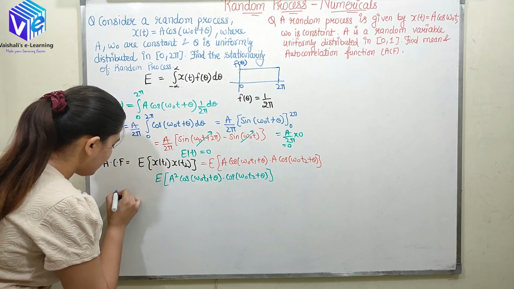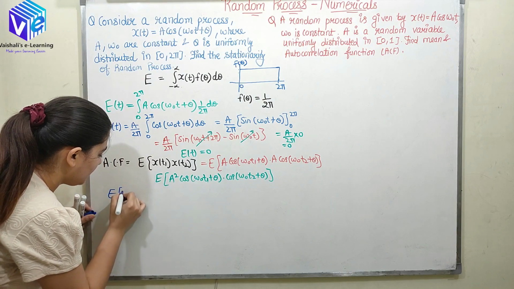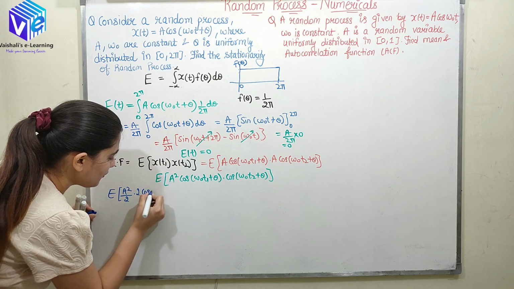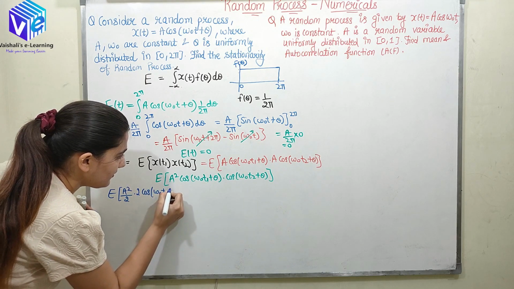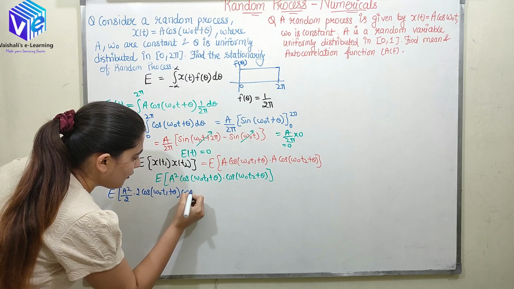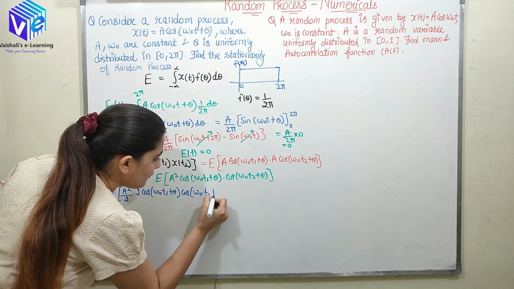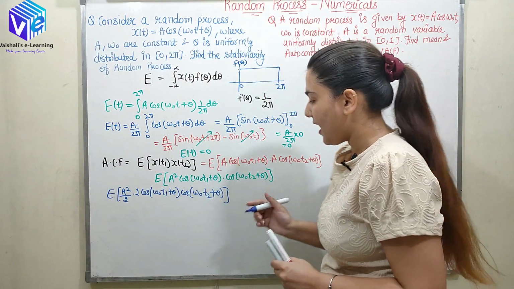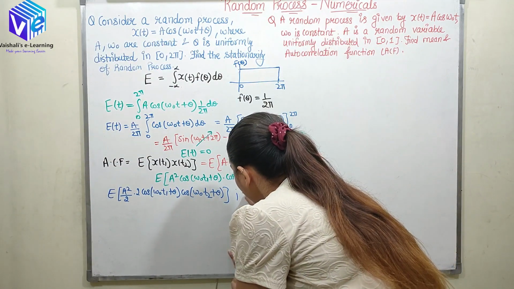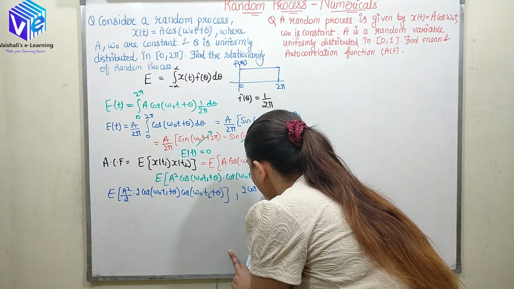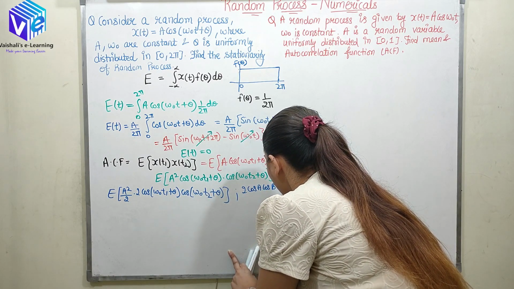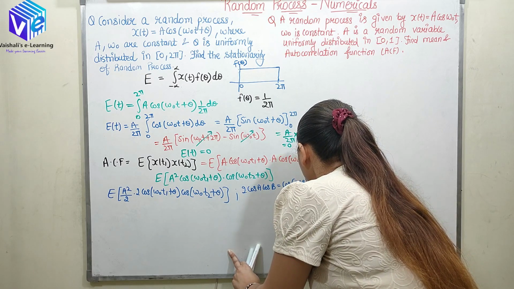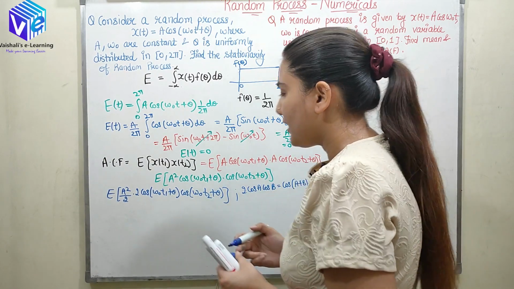So here I'll be having E of a square upon 2 into 2 cos of omega naught t1 plus theta cos of omega naught t2 plus theta. So now this is 2 cos A cos B. I know the formula of 2 cos A cos B is equal to cos of A plus B plus cos of A minus B.